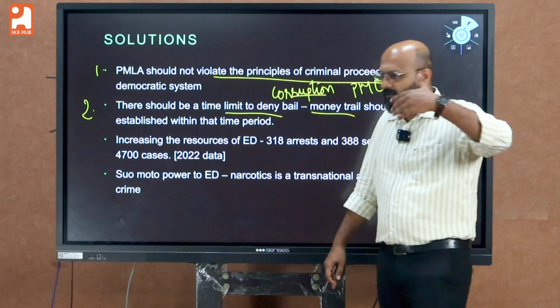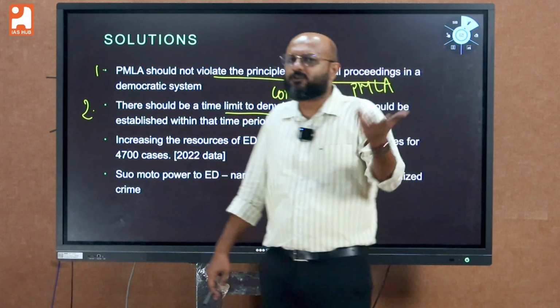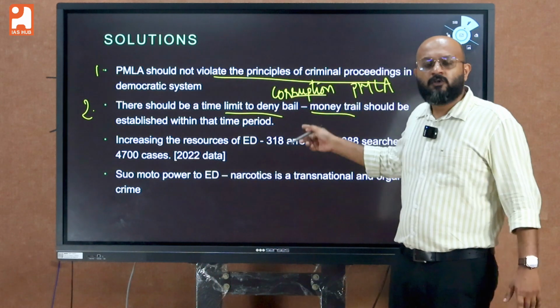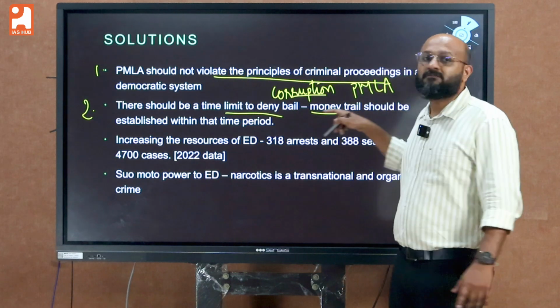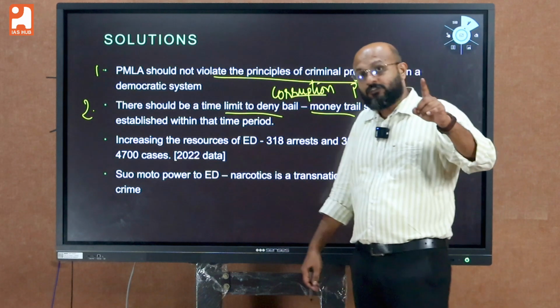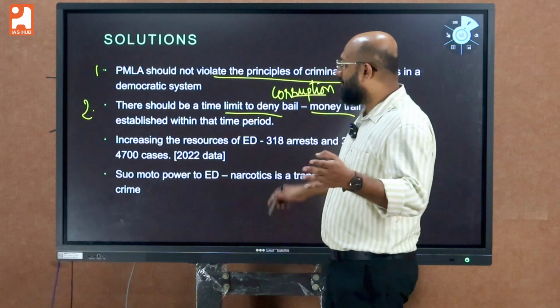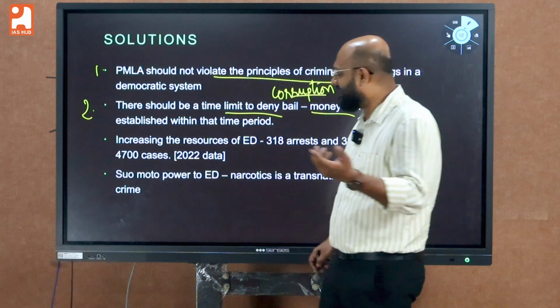For example, you can suggest some 6 months or 9 months, and within that time ED should be able to establish the money trail. Otherwise, the accused should be given the right to bail. So this could be the second suggestion.